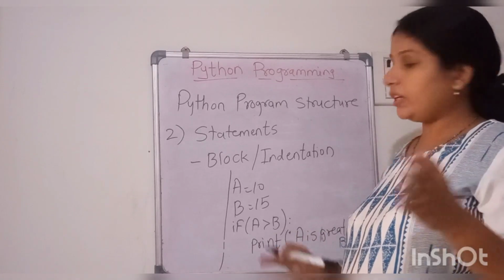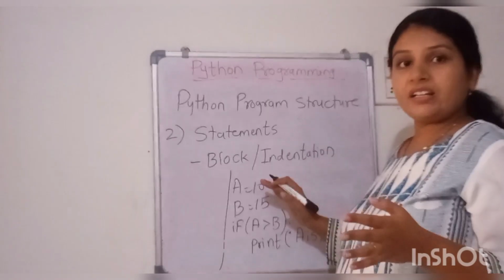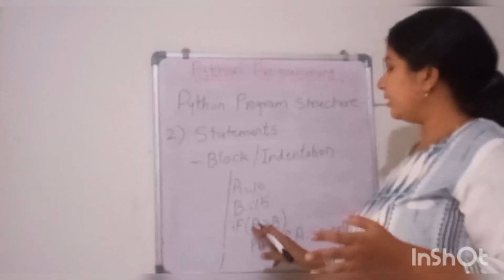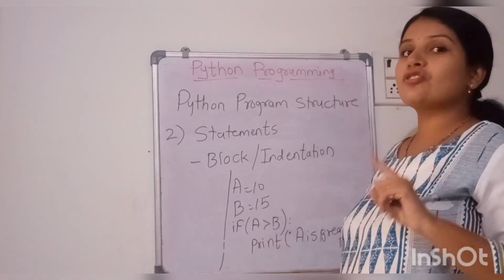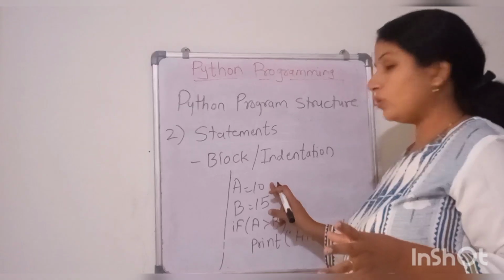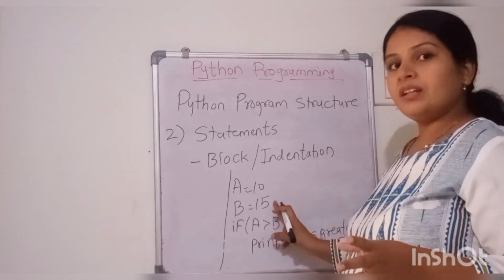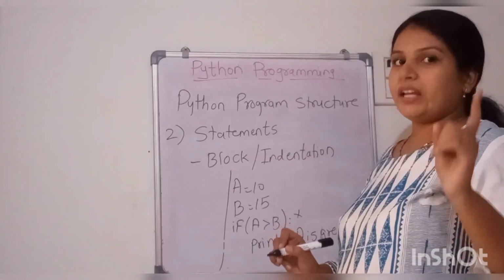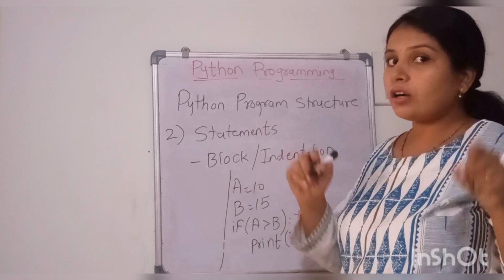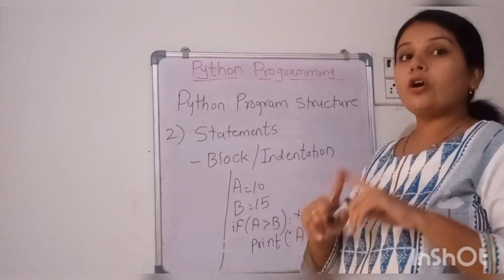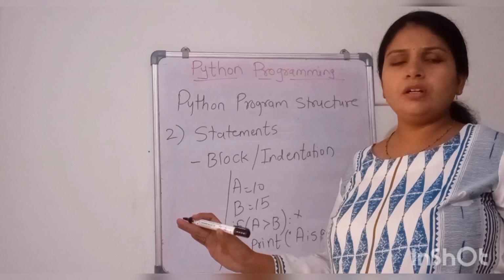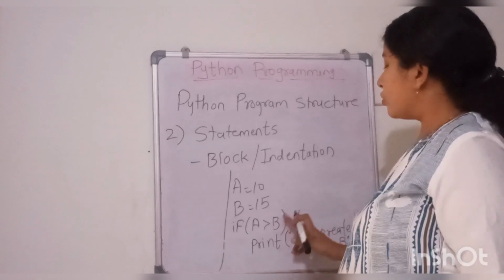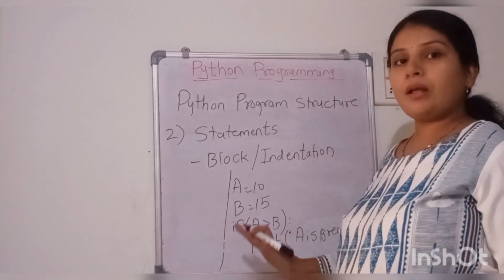Now, when we follow, if we read the values, A equal to 10, B equal to 15. So certainly the condition A is greater than B is not true, because A's value 10 is less than 15, right? So if the condition is not true, you are not going inside the block and you are not printing anything. The output will be nothing. Okay, so here this condition matters.